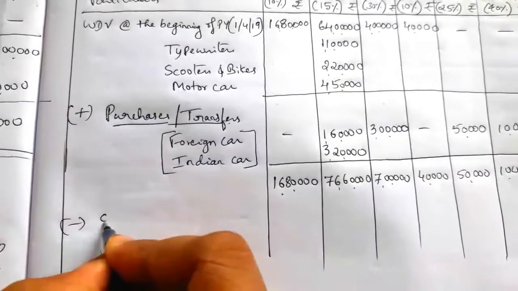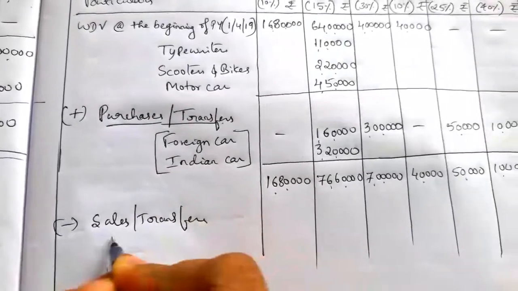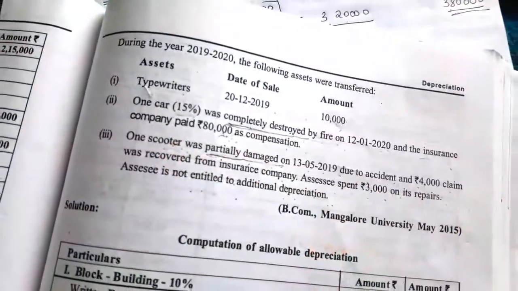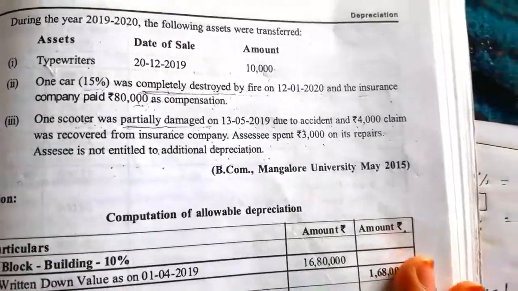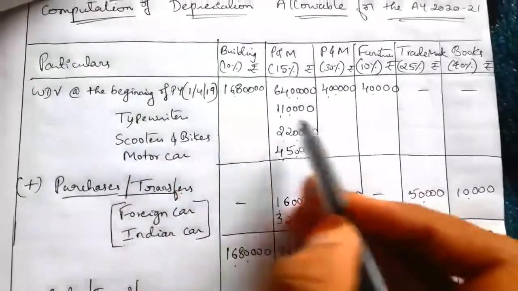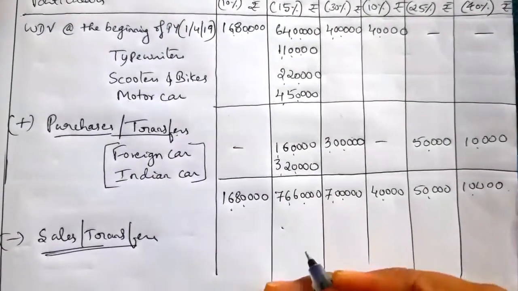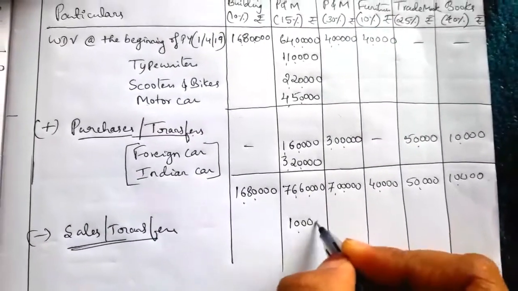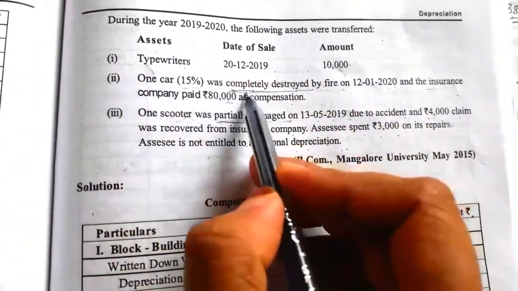Next we have to deduct sales or transfers. Under sales or transfers, during the year 2019-20 the following assets were transferred. Typewriter, 10,000 value. Under typewriter, that means the plant and machinery column, we have to deduct 10,000 for the typewriter. Transfer of typewriter, 10,000.